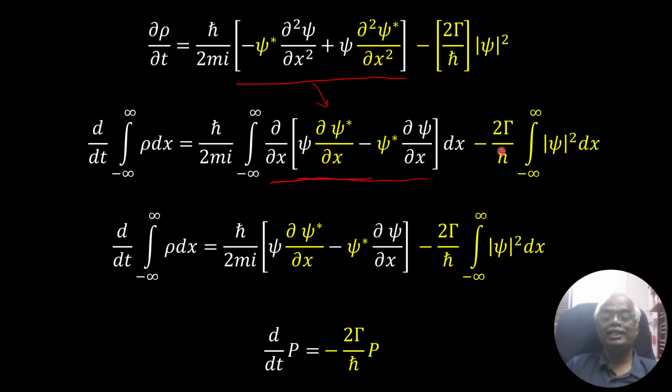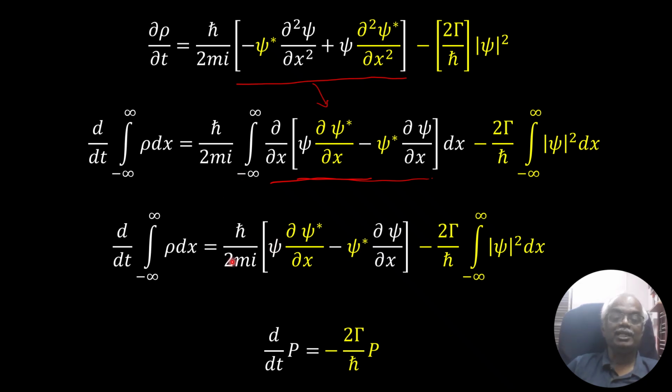If you integrate the second term, 2 gamma over h cross integral from minus infinity to plus infinity modulus psi squared dx. So now here you have the integral of this derivative. Naturally, integral and derivative are inverse processes, so this will become the square bracket term as it is.